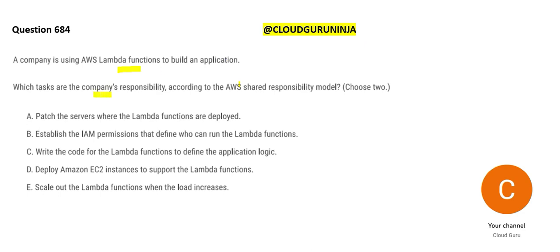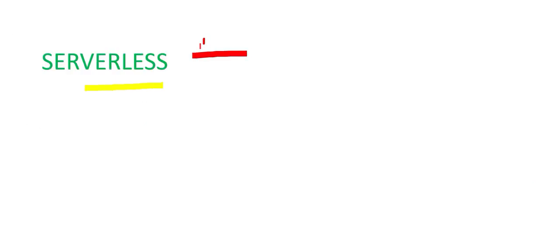the question is saying what is your responsibility, not AWS's responsibility, your responsibility. So option A says patch the servers where Lambda functions are deployed. I told you it is serverless. So how do we know where it is deployed? It is invisible. The server is invisible. For us, it is serverless. So this is wrong. We already know it is serverless.